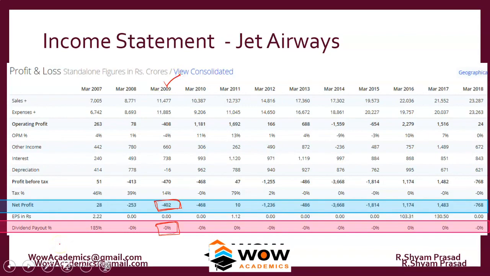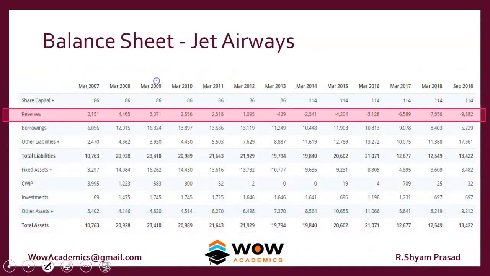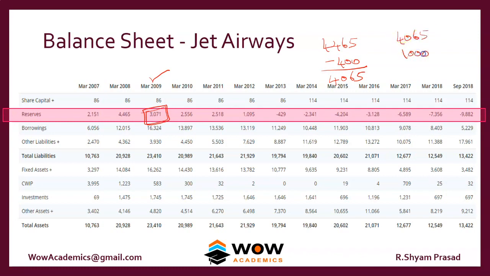In 2008 the reserves were 4465, and in 2009 there's a minus 400 in profits. So that should have come to 4065, but the number seems to be 3000. It seems the company has used around 1000 from the reserve. So the reserve has fallen to about 3065.